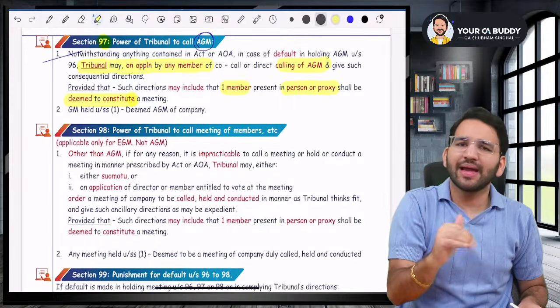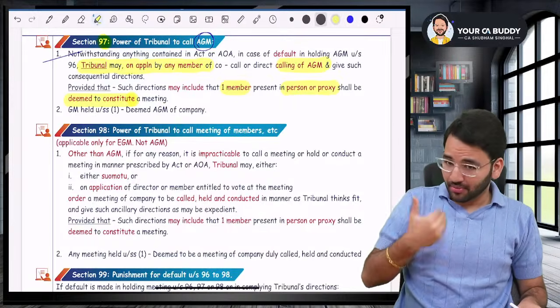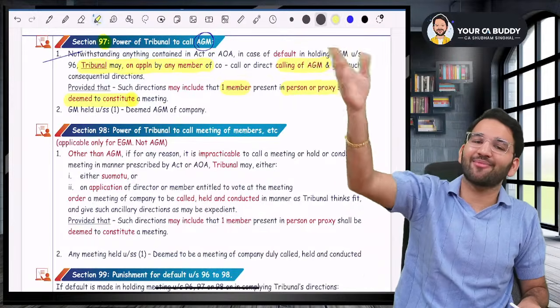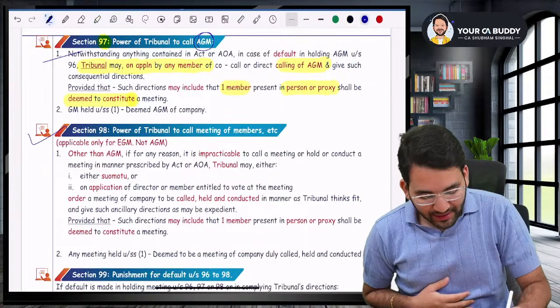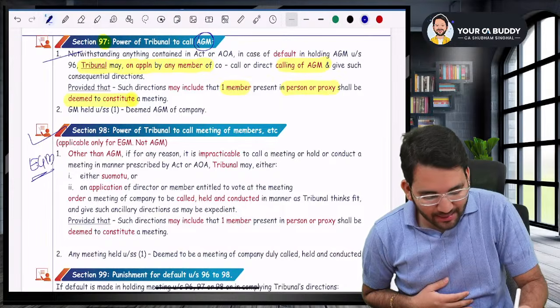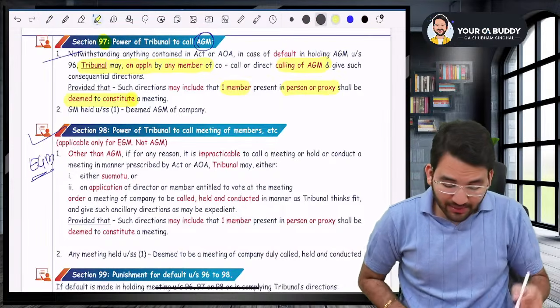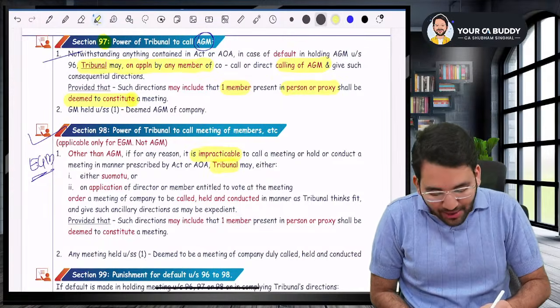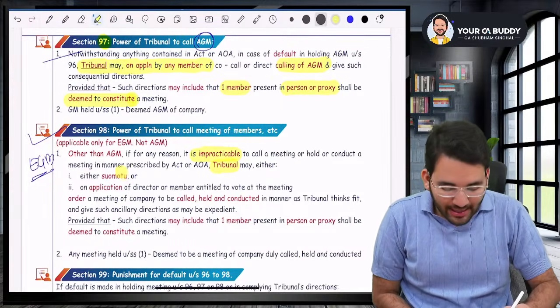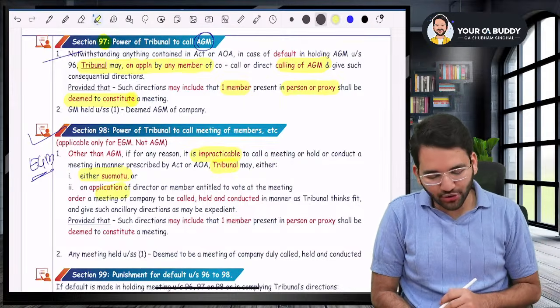What was the problem? AGM was not called by the company. So a member made an application to the tribunal and the tribunal is calling for an AGM. Similarly, sir, if an EGM is not called by the company, not AGM, and it is impracticable to call an EGM, then the tribunal will order the calling of an EGM either suo motu or on an application.